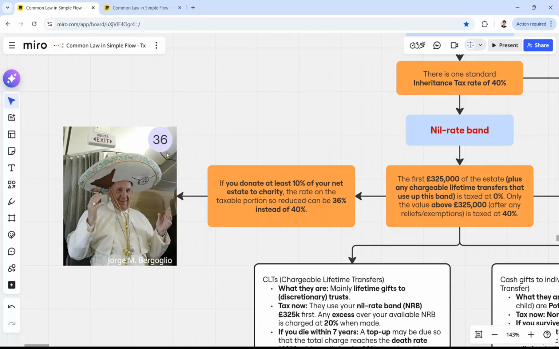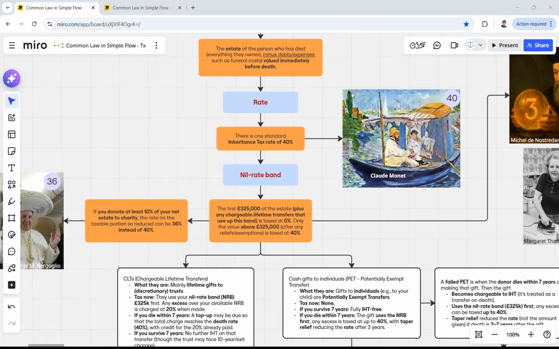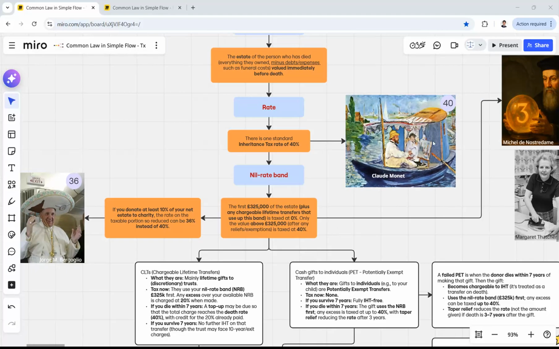This is an easy way to remember, because if you donate 10% of your net estate to charity, the rate on the taxable portion will be reduced to 36% instead of 40. So just to remember, the overall tax for inheritance is 40, and that's Claude Monet's painting.